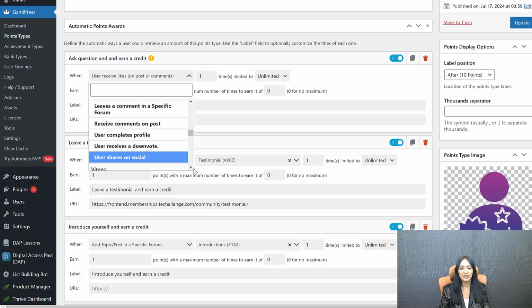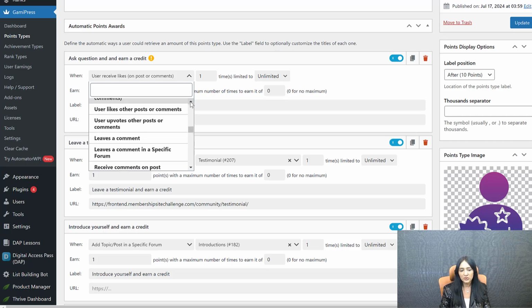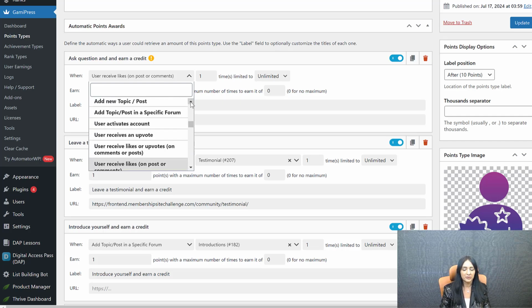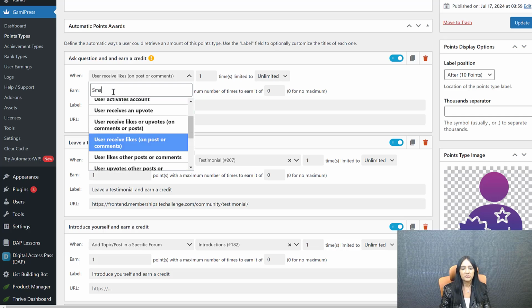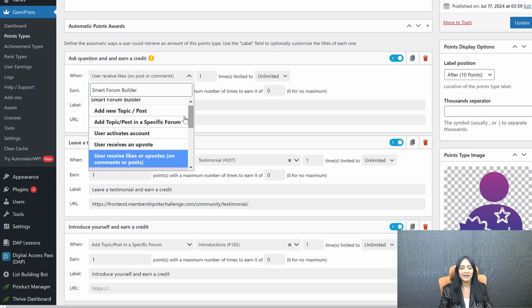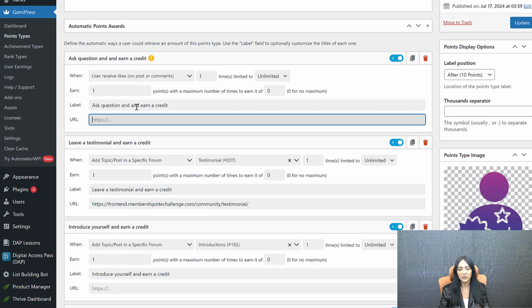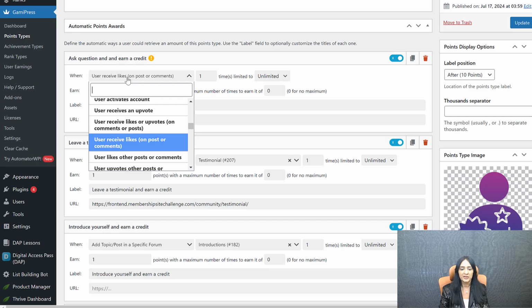If they complete their profile, if they receive a downvote also, if you want to give them a point, you can. If they share your content on social, share your community on social, you want to give them points, you can do that, all right? So these are the different actions currently that SLB integrates with GamiPress, and you can give them points for these, and we'll add more. We have a membership plugin DApp. We'll also integrate DApp with GamiPress, where you can also say if they complete the course, they'll get points. If they complete lessons, they'll get points. So you can also give them points for that. In a future update, we'll do it.